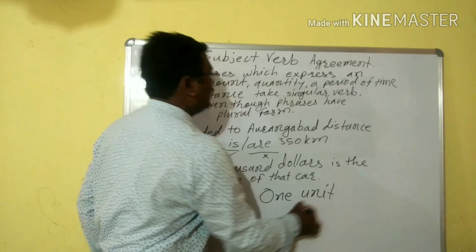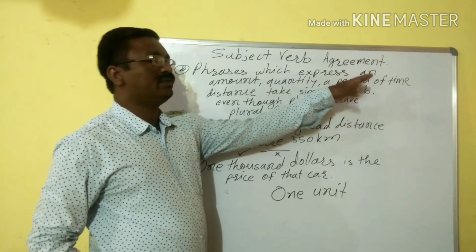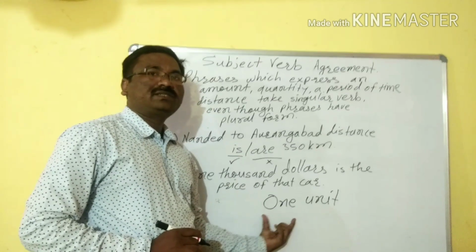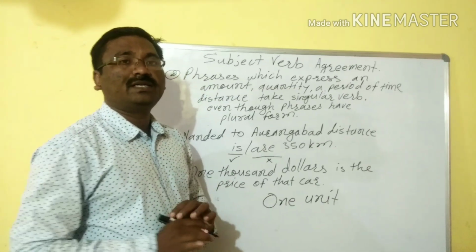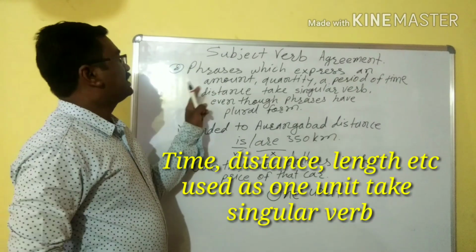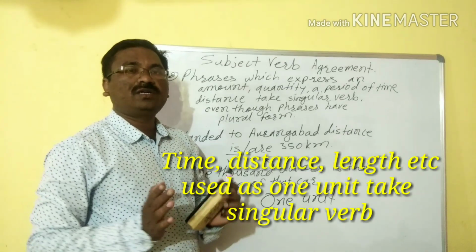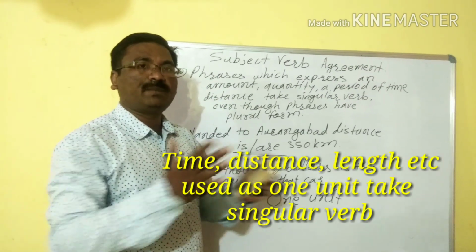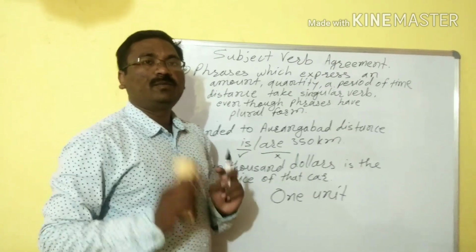When distance, price, amount, quantity, or a period of time is used together as one unit, we should use a singular verb. We can't use a plural verb. But if these phrases are not used together as one unit, if they are used as separate, then we should take a plural verb.